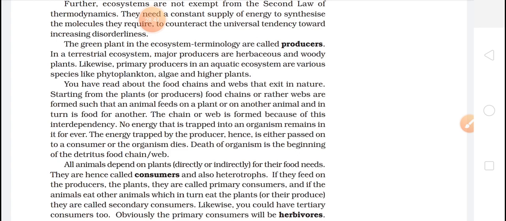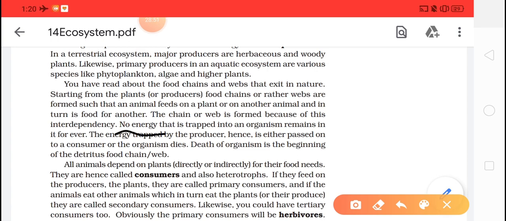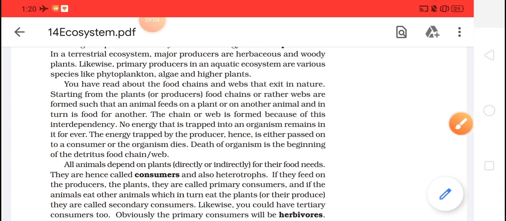Okay, this is a very important thing, just underline it. What they are saying is that no energy trapped into an organism remains in it forever. Whatever energy is trapped by the producer will be passed on to consumers. It will not remain confined to the producers only. They have to pass the energy to the next level. Okay, death of an organism is the beginning of the detritus food chain or food web.